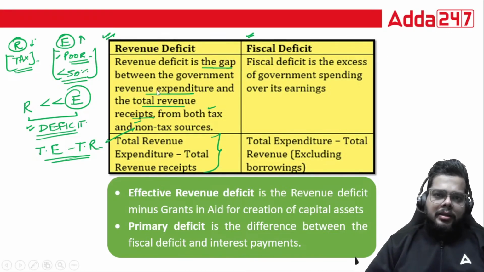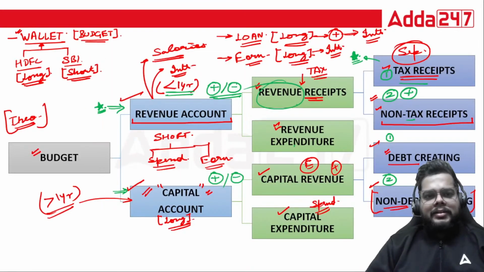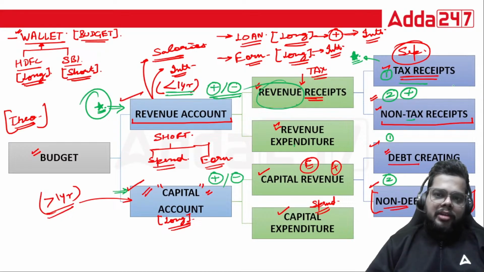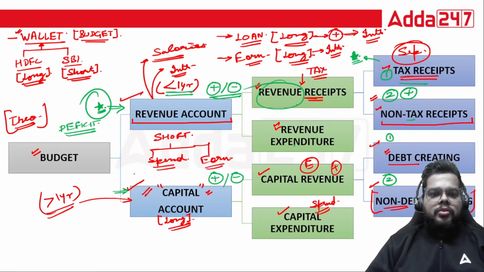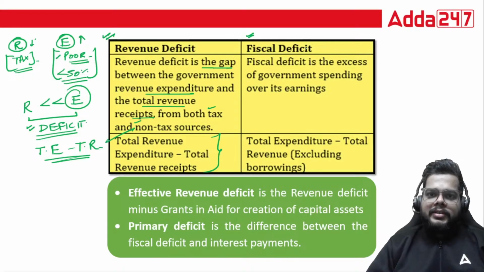But think for a while and tell me whether this gives you a complete picture or not. Only studying the revenue account for the deficit, will it give you the complete picture of the budget or not? Answer is no. You should include the capital account in your study as well. So the comprehensive study of deficit must include both the components, and inclusion of both these components is done where? In the fiscal deficit concept. Fiscal deficit is just the excess of government spending over its earnings.